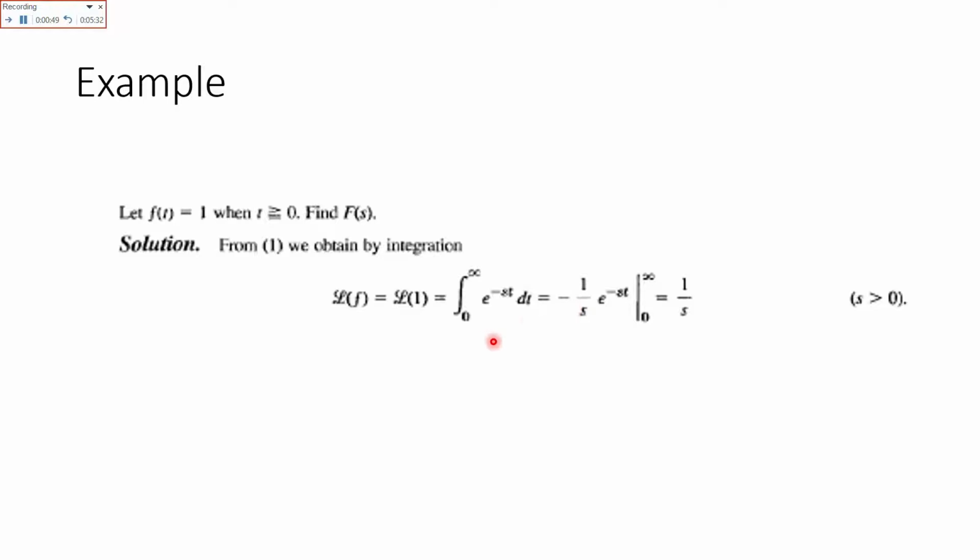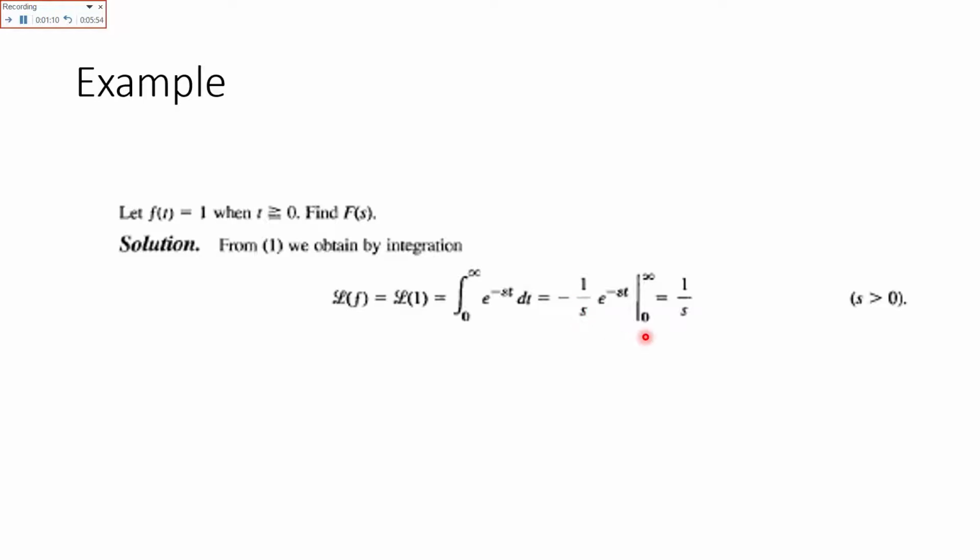So the integral is changing from 0 to t. How is it possible, as it is in exponential form? What is the integral of e raised to power 2t? That is e raised to power 2t over 2. Similarly, the integral of e raised to power minus st is e raised to power minus st over minus s. Here the minus sign comes out.